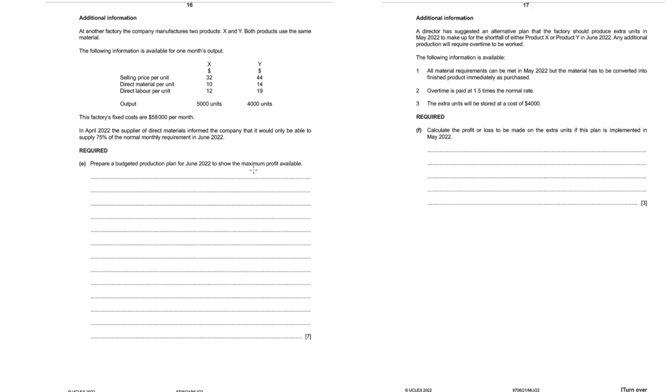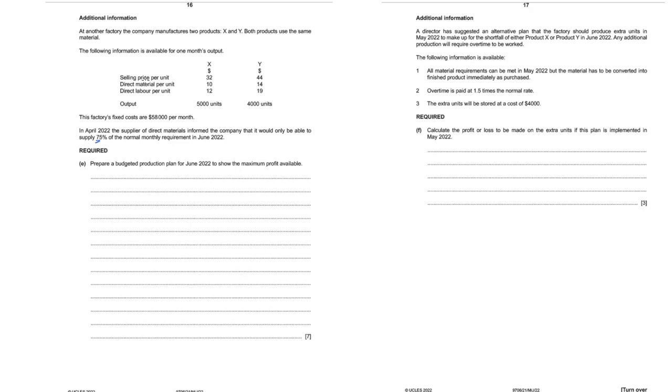Okay, basically this is a limiting factor question, and here the limiting factor is the direct material. They have said that only 75% of the normal monthly requirement will be available. What we can do is, first we'll calculate how much is the normal monthly requirement, and then we will calculate how much is available, so that later on when doing the question, after we've given the ranking, we will know how much output can be produced for each product. Now direct material is not given in terms of quantity, but it is given in terms of money.